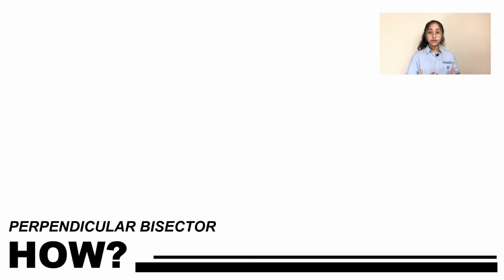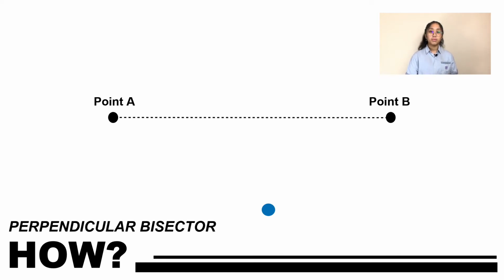To build a Voronoi diagram, we must first understand how to build a perpendicular bisector. If I have point A and point B, and I live here, we must first connect point A to point B, and then we find its midpoint and bisect it with a 90-degree angle line. With the help of the perpendicular bisector, you can now clearly see that I am closer to point B.